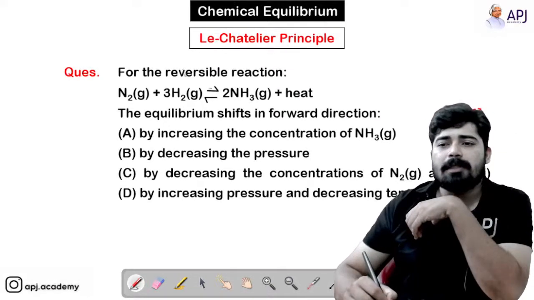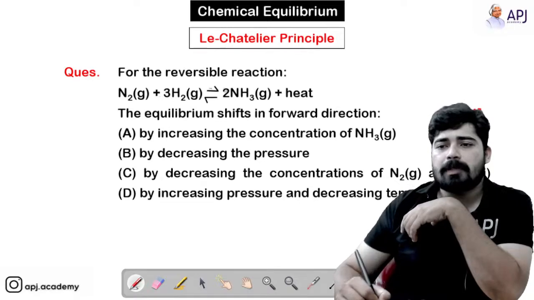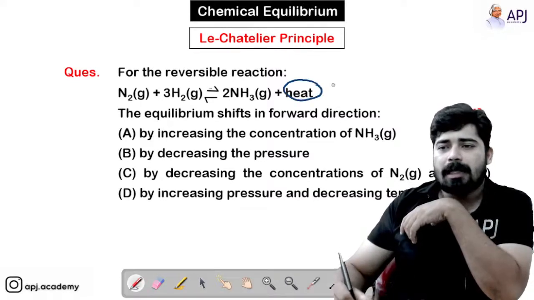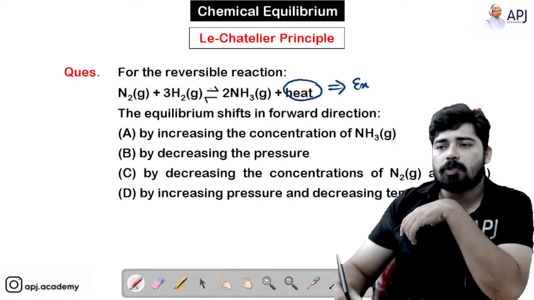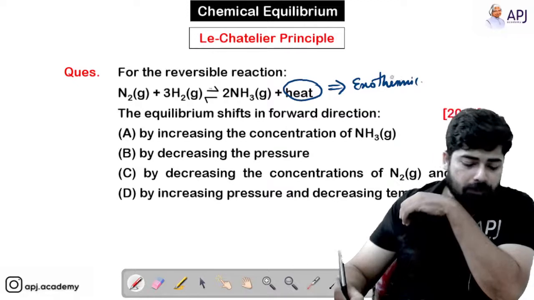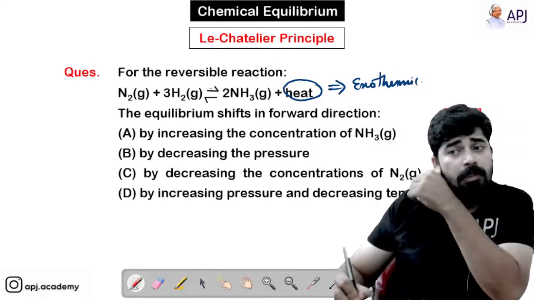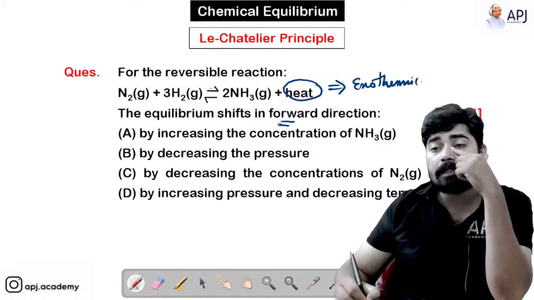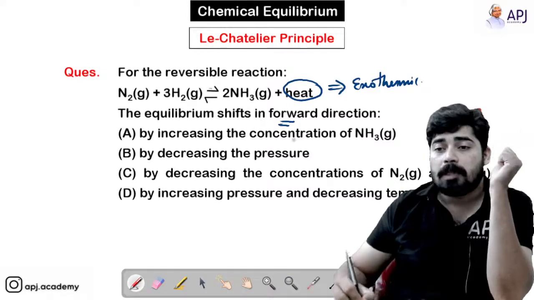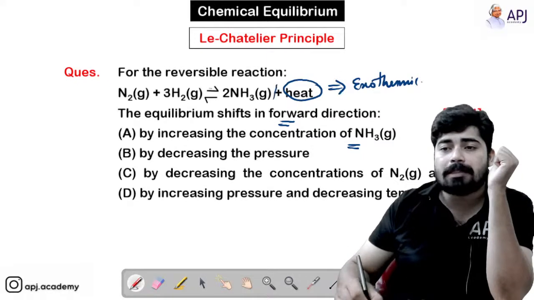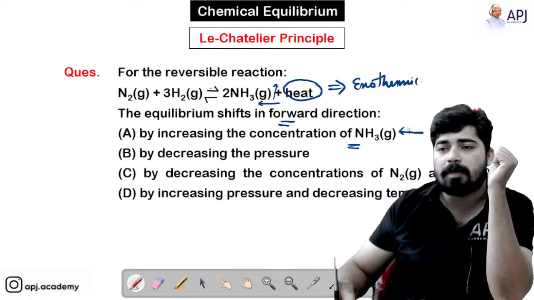For the reversible reaction N2 plus 3H2 giving 2NH3 plus heat, if heat is given here, that means the reaction is exothermic. This is a question that was asked in 2014. Now the equilibrium shifts in the forward direction. We have to find out in which condition the equilibrium shifts in the forward direction. So by increasing the concentration of NH3, no way. If you are increasing the concentration of NH3, the reaction shifts backward.